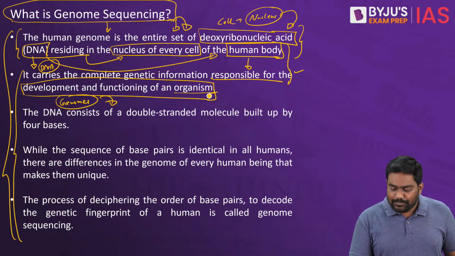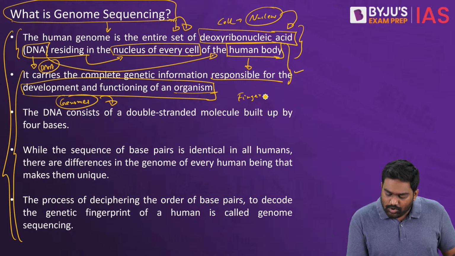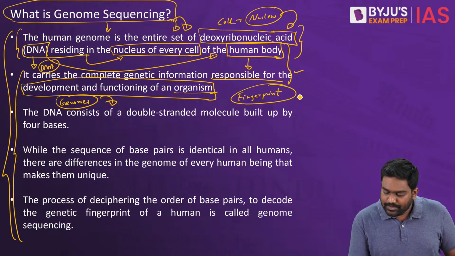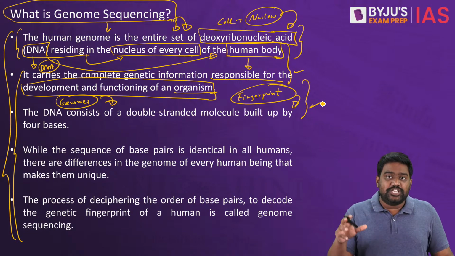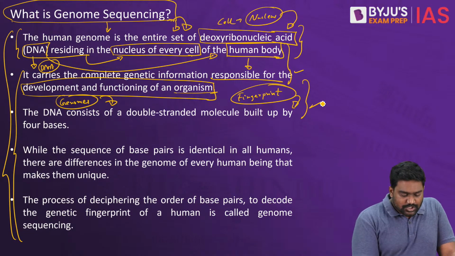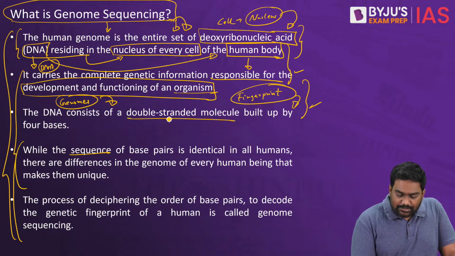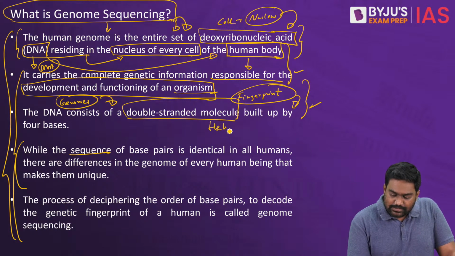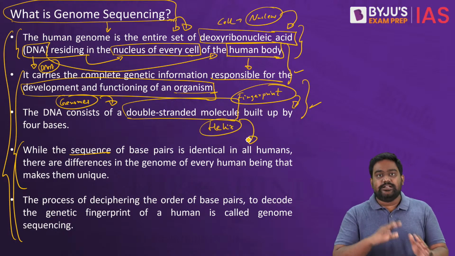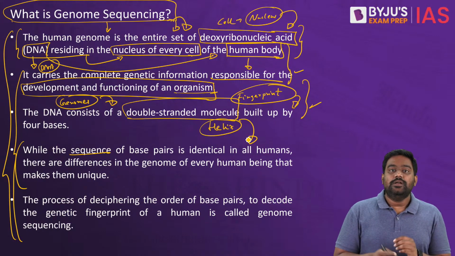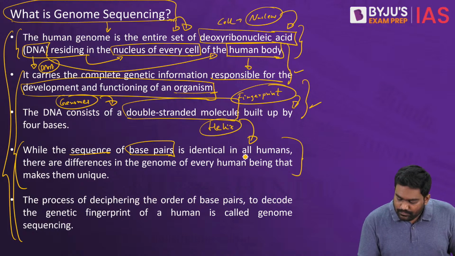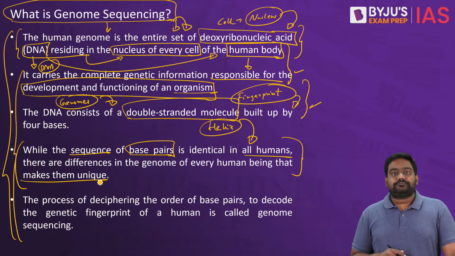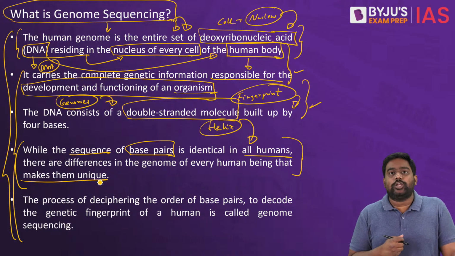And this is like a fingerprint. It's unique to every organism, each individual. Every single human being will have a different genome sequence, all right? So your DNA is arranged in a double-stranded helical structure. There are these base pairs which define the DNA structure. Correct? You would have studied this in basic biology.